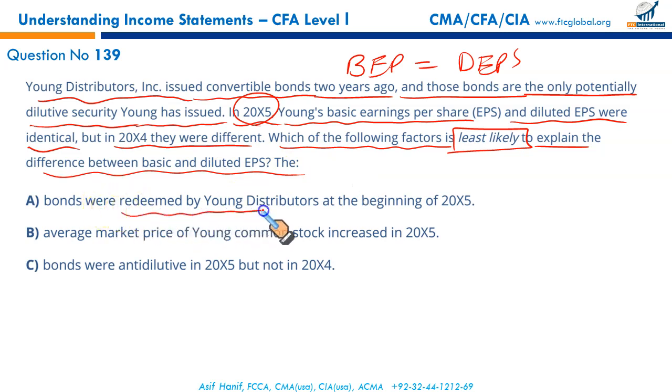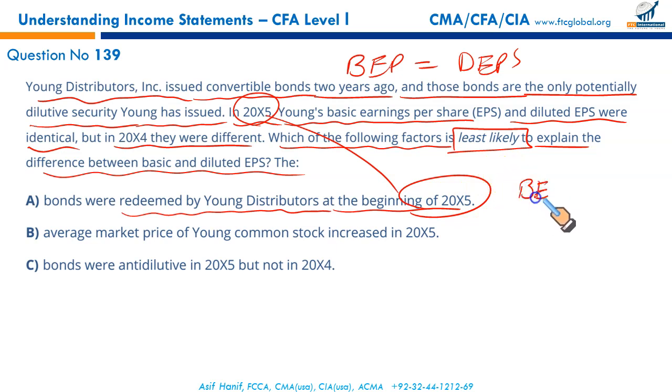Bonds were redeemed by Young Distributor at the beginning of 2005. Since they were redeemed at the beginning of 2005, not in 2004, in this case in 2005 your basic earning per share and diluted will be same since the bonds have been redeemed, gone, finished. So this is a true statement. We are looking for least likely. This is a true statement.